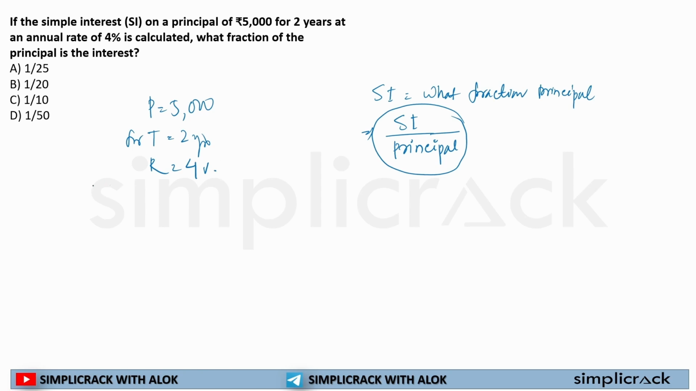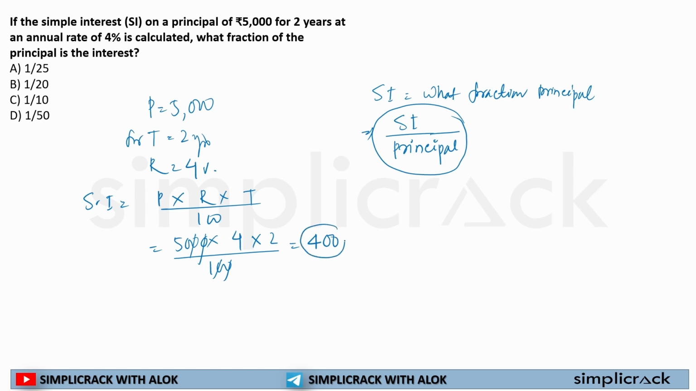So now I have all the answers. Simple interest is equal to what? Principal into rate of interest into time by 100. So principal here is 5,000 multiplied by rate here 4 multiplied by T here 2 divided by 100. 0, 0 will cross out. 5 4s are 20 multiplied by 2 is equal to 40. 0 is there. So simple interest is 400.